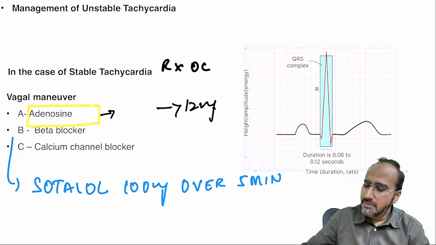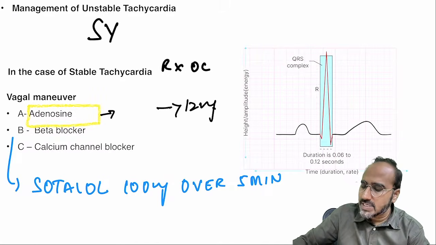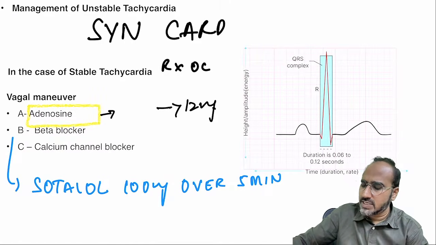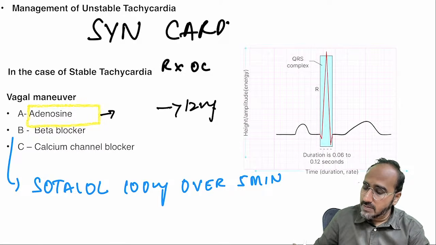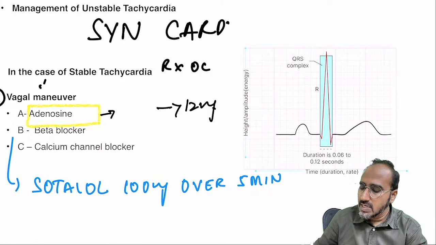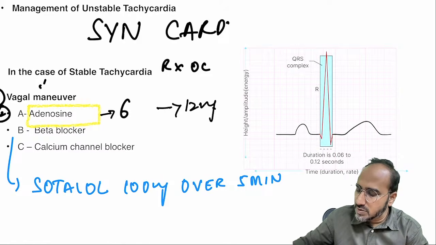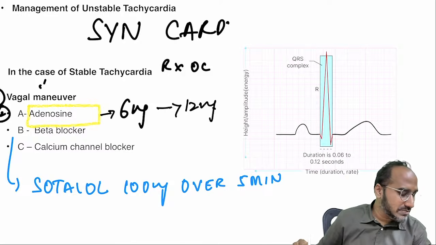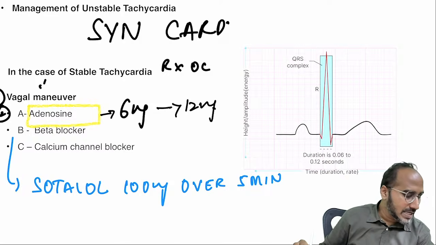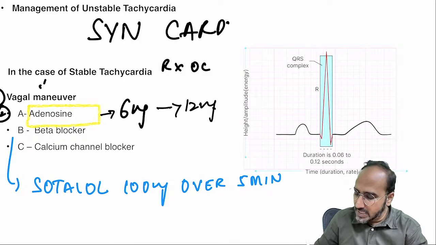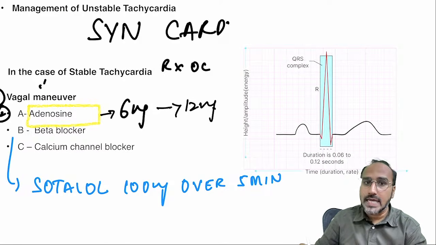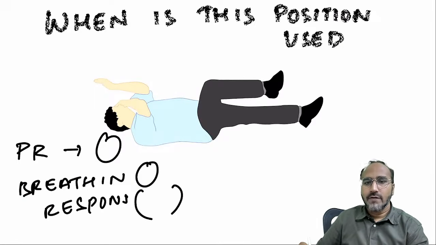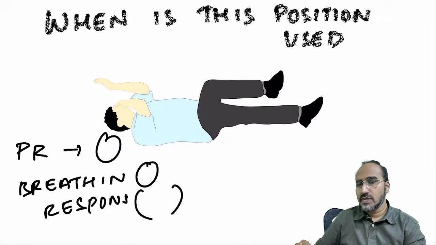So remember, guys, management of unstable tachycardia is synchronized cardioversion. Just now we have discussed. Okay. In case of stable tachycardia, the treatment of choice is first VABC. V stands for vagal maneuver. A stands for adenosine. Initial dose 6 milligram. B stands for beta blocker, and C stands for calcium channel blocker. Okay, that is regarding the tachycardia management.